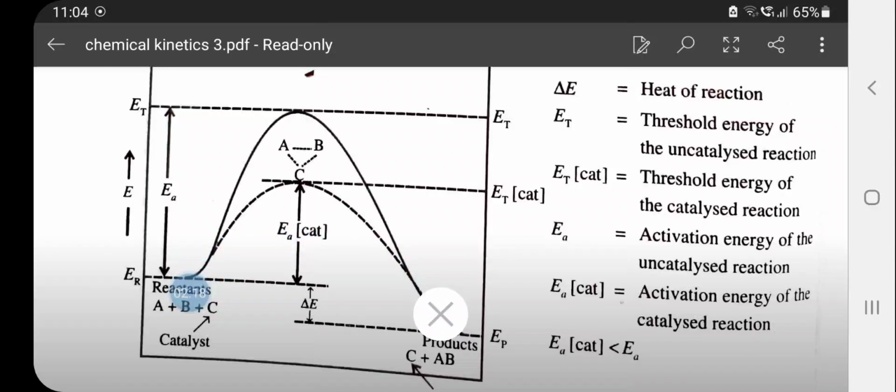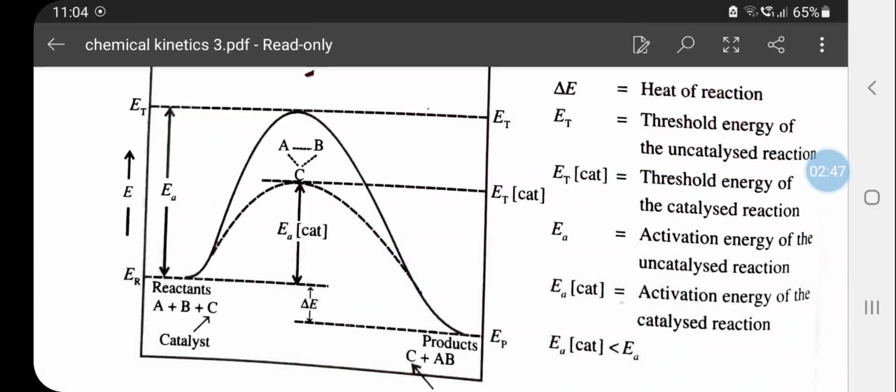Here we can see a different path in which the activation complex is present at energy of ET, that is the catalyzed reaction, and the activation energy for the catalyzed reaction is much smaller than the actual activation energy. Thus, by reducing the activation energy of the reaction, the rate of the reaction can be increased.